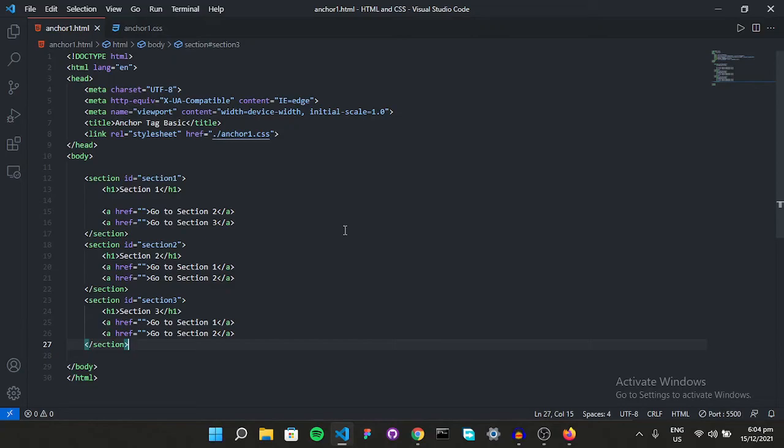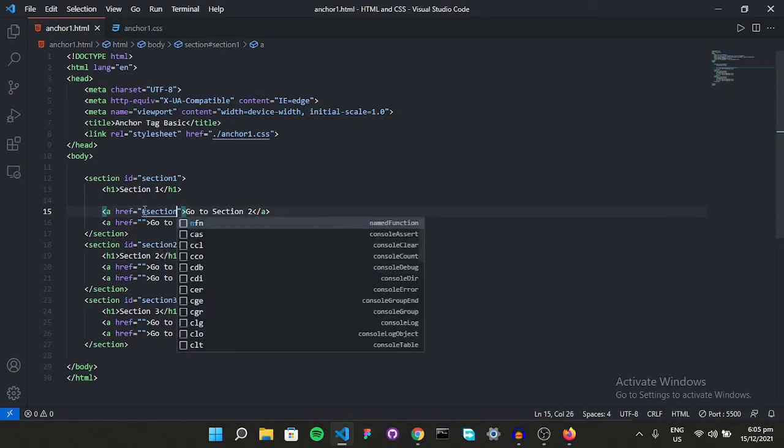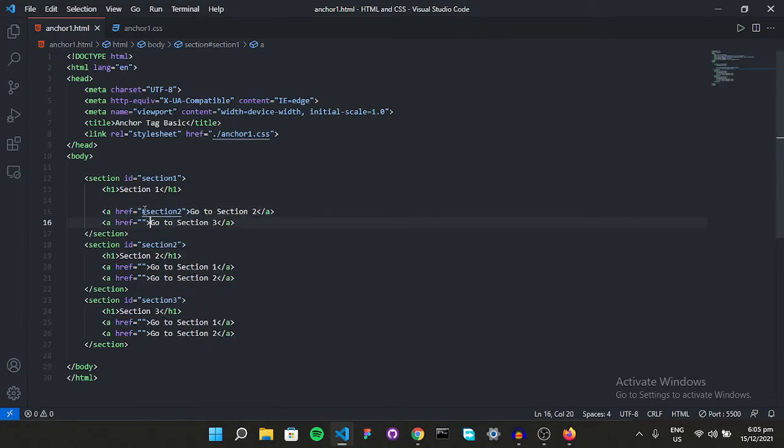So what if we give the links a reference to those IDs? That might work, right? Well, yeah, that is the answer to your question. Exactly. We are going to give them the IDs, and it's going to move to that specific ID. Give them an ID of, let's say, section 2. Perfect. Give it an ID of section 3. Let's copy it so we don't have to type again because we want to be cool. Great. Copy it in here. Change it to section 1.